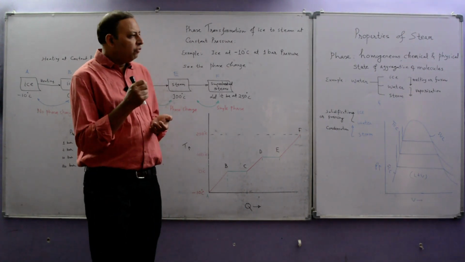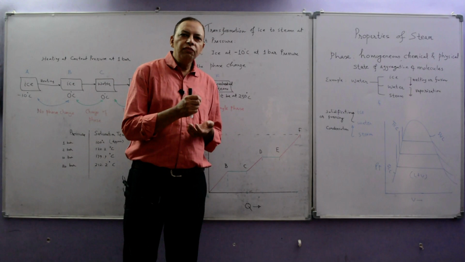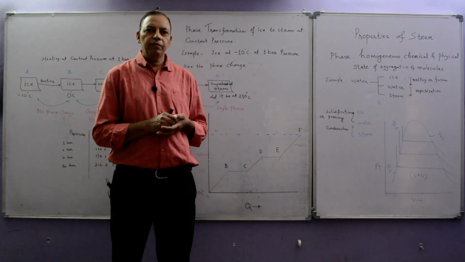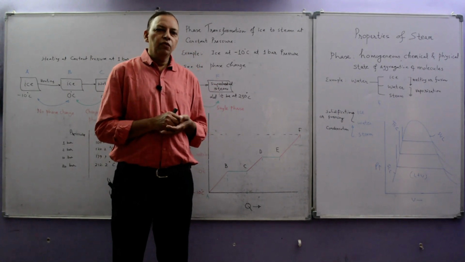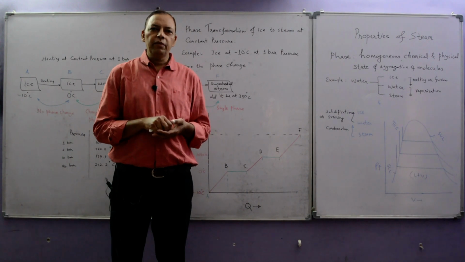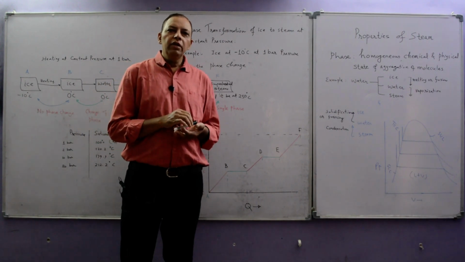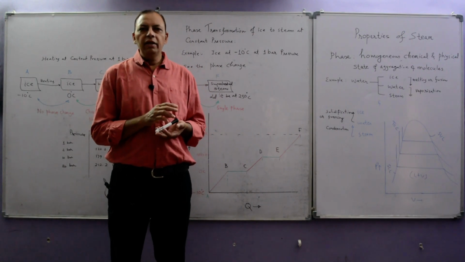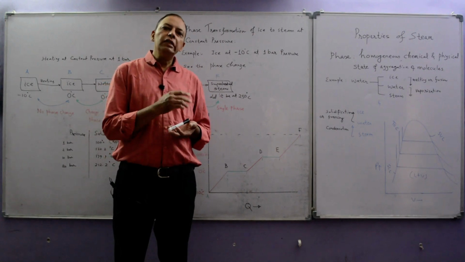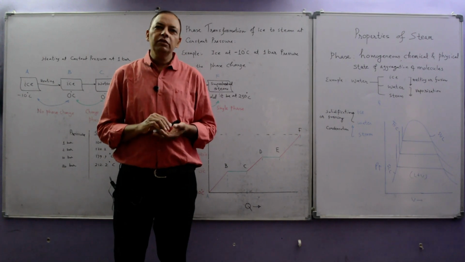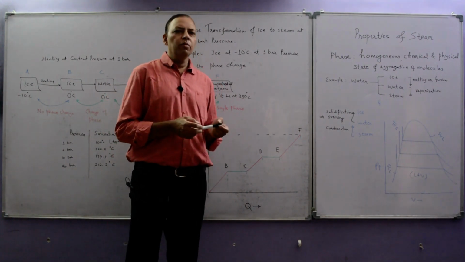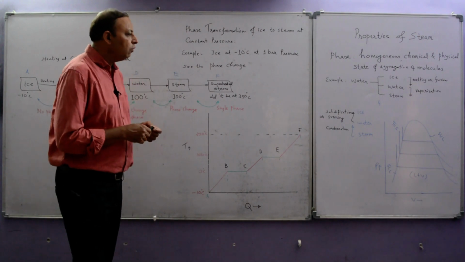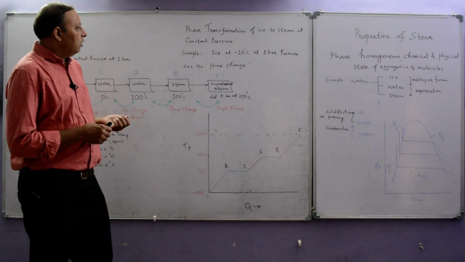Just have one question. What is the difference between steam and vapor? Normally, the vapor form of water is known as steam, and the vapor form of other liquids is known as vapor. This is the basic difference and a normal question. Now, come to the next part.